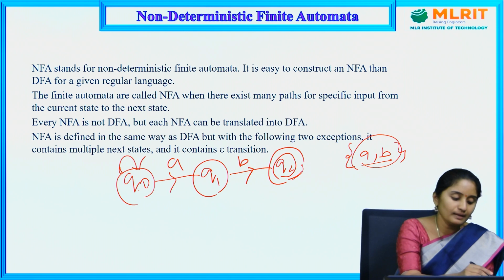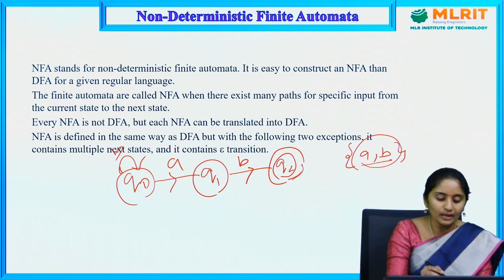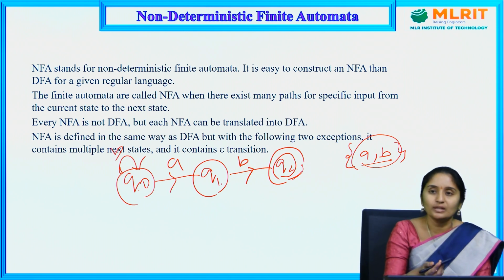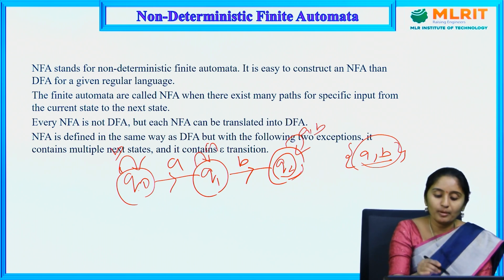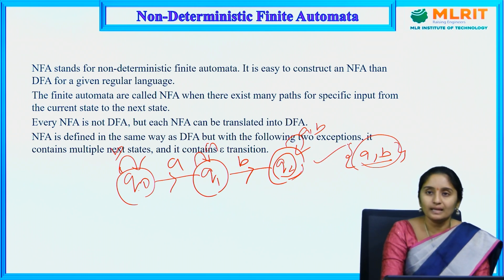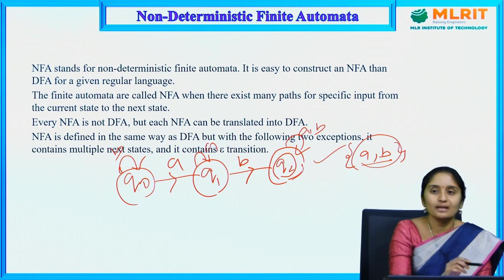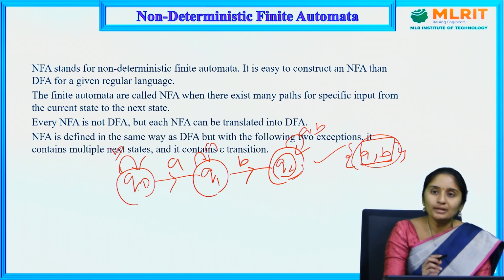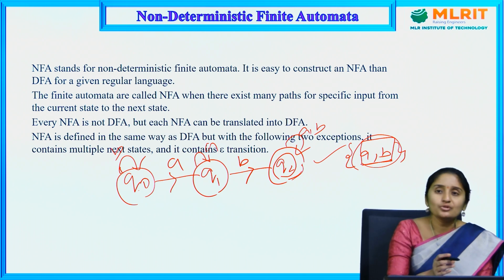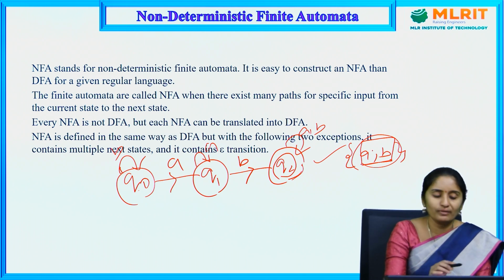For example, here I am having B. Still Q1 is not in a DFA. To convert it into DFA, there should be a transition on A from Q1 and on Q2 some A, B. Then we can say that this is a DFA. Why? Because for each state there should be 2 transitions, since my input symbols are 2. This is for DFA. But coming to NFA, there is no rule that for each state there should be 2 inputs. That is not a rule.